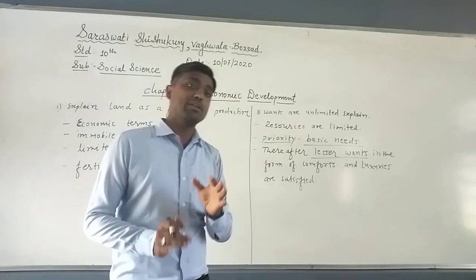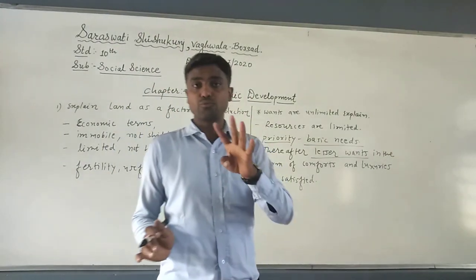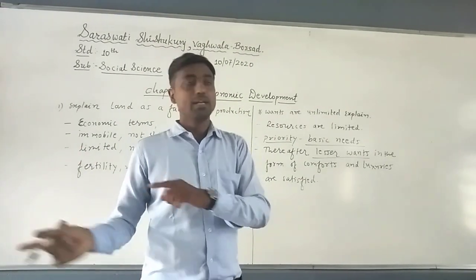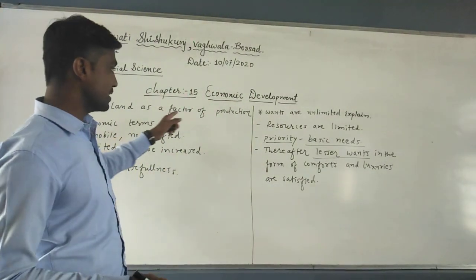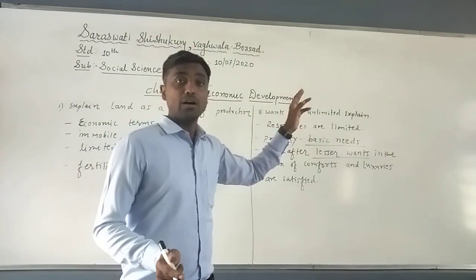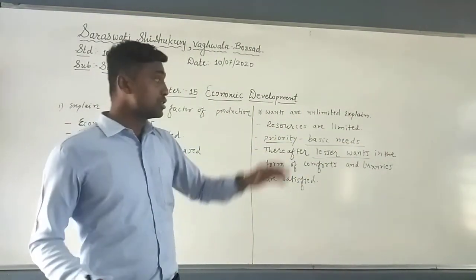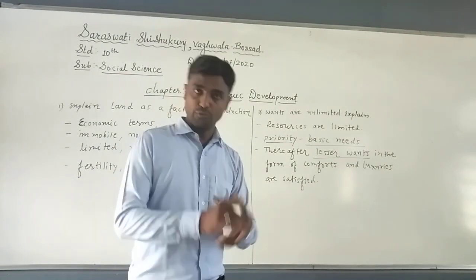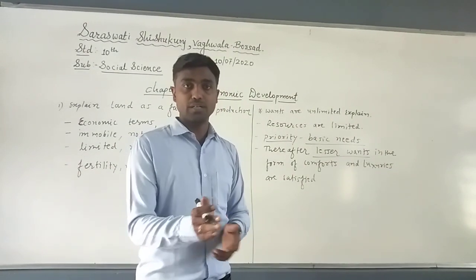So students, today we will discuss 4 question answers: factor of production, distribution of factors of production, then explain land as a factor of production, and wants are unlimited, explain the statement. These 4 questions are very important, so please watch the full video carefully and go through the worksheet as early as possible.